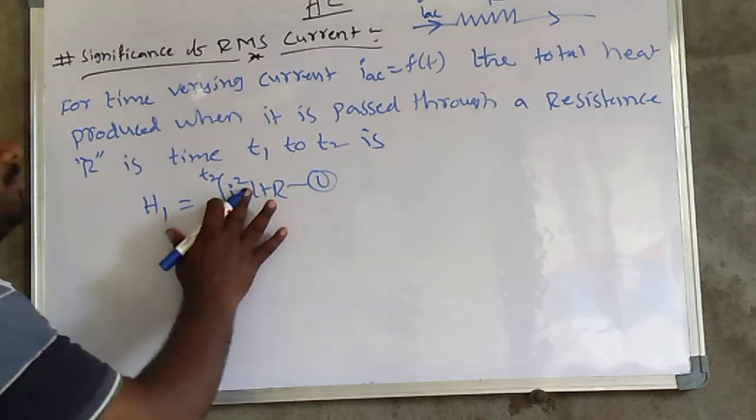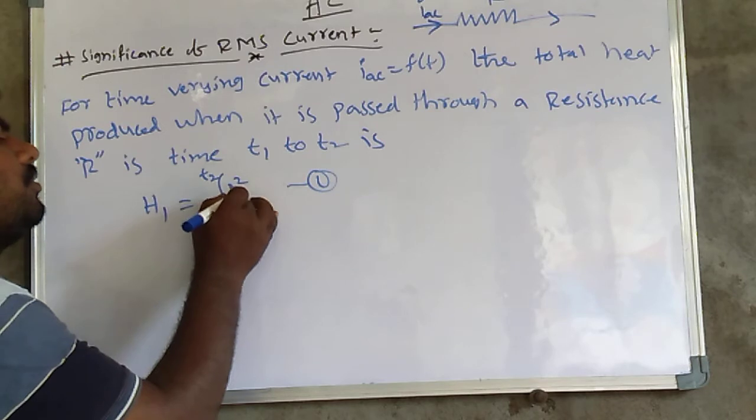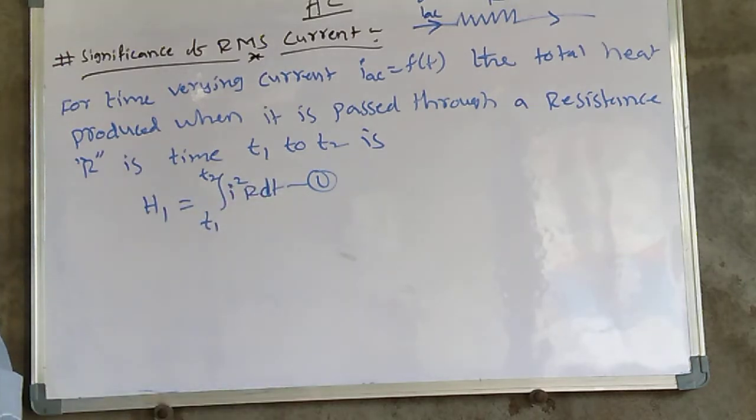So you may write I squared into R into dt. This is equation number 1.